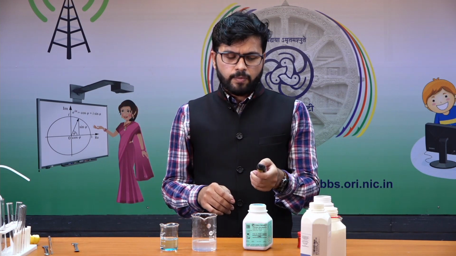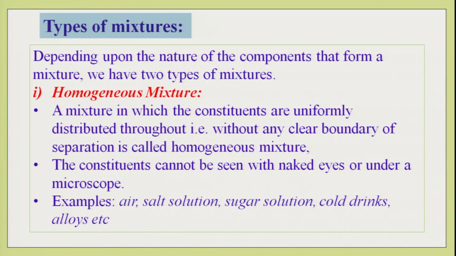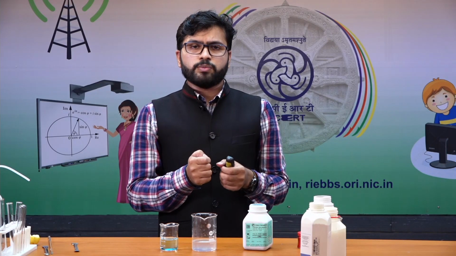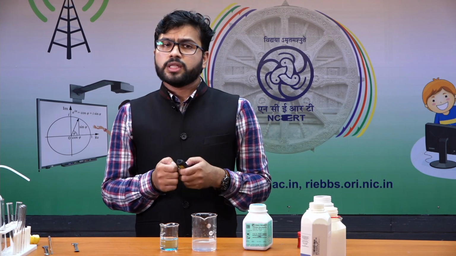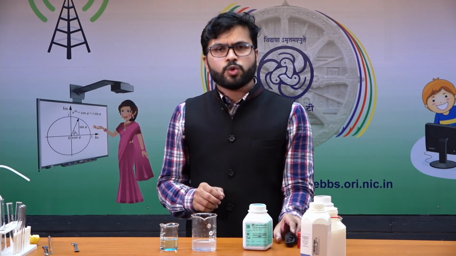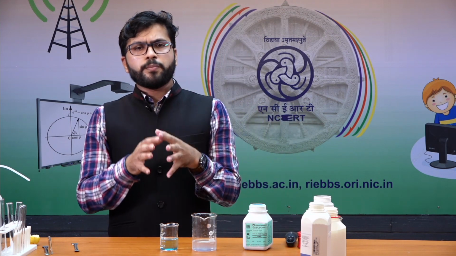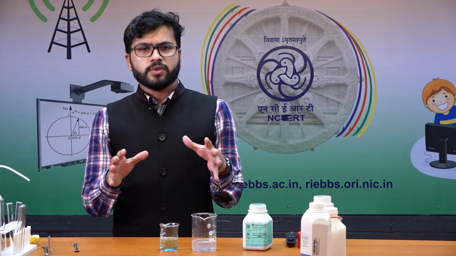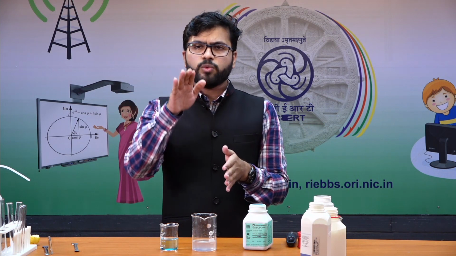On your screen, there are two types. One is homogeneous mixture and another one is heterogeneous mixture. Which are the mixtures that we call homogeneous mixture and which are the mixtures that we call heterogeneous mixture? Homogeneous mixtures are those mixtures where the components are thoroughly mixed, where we see the components are uniformly